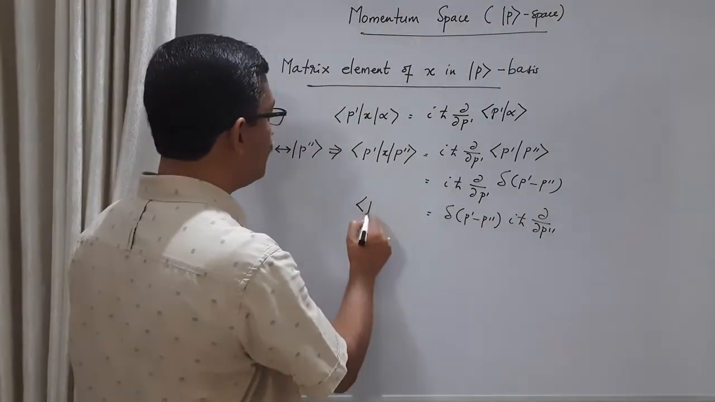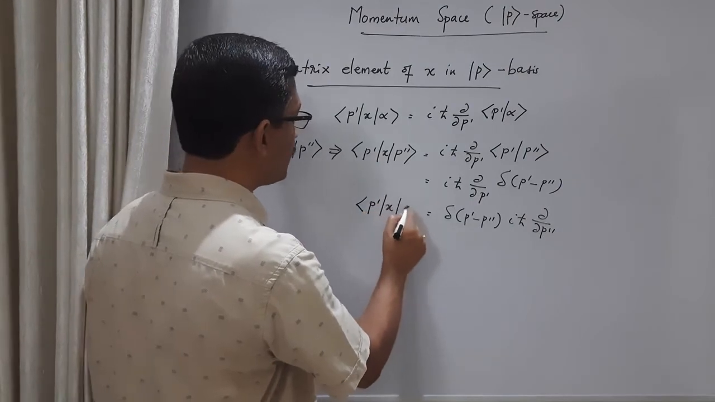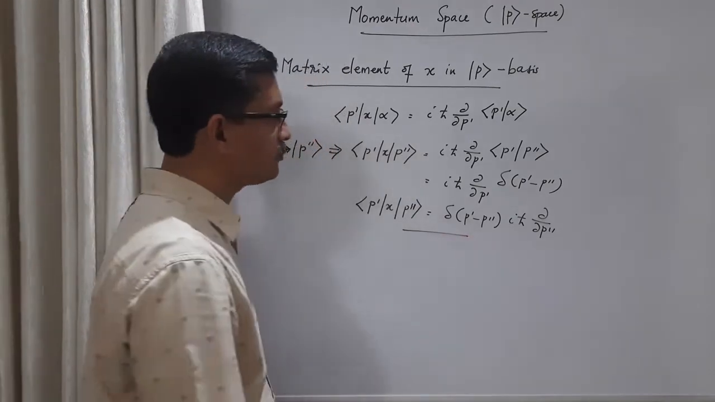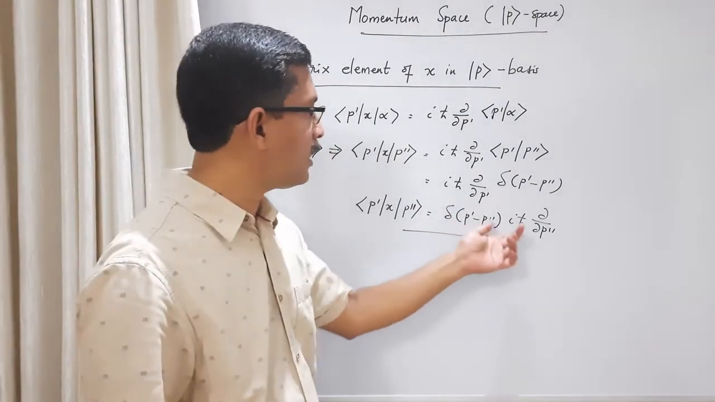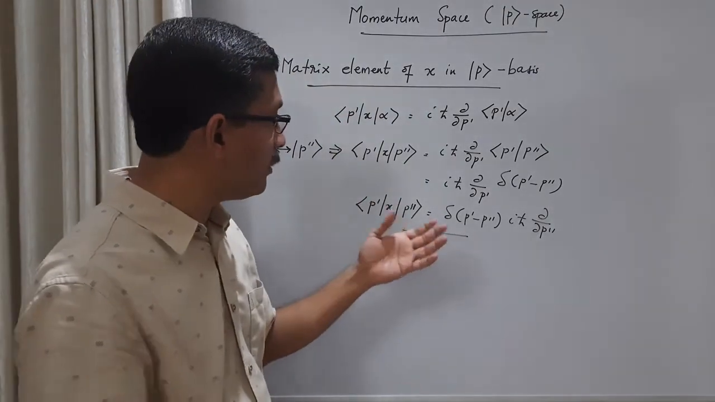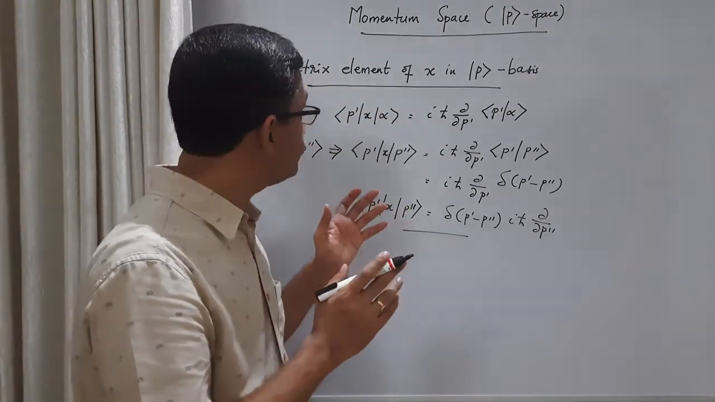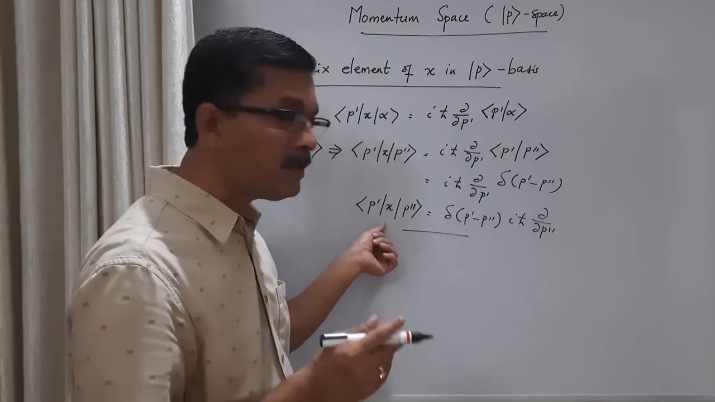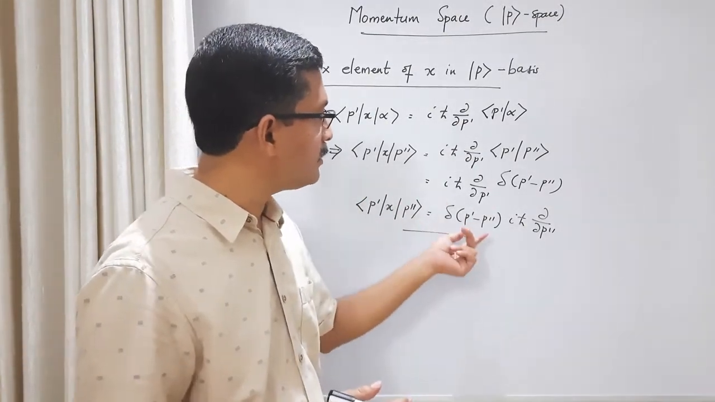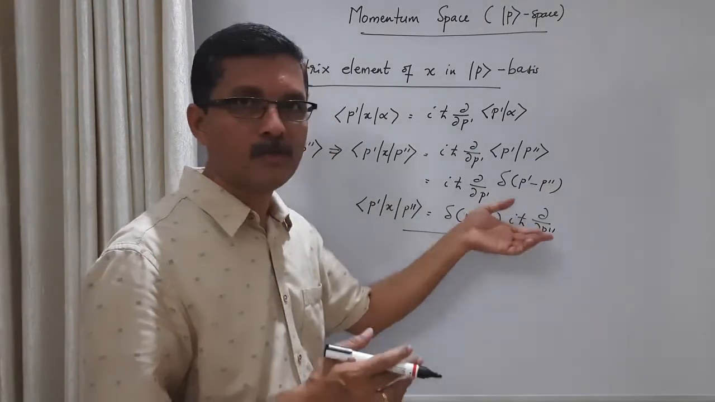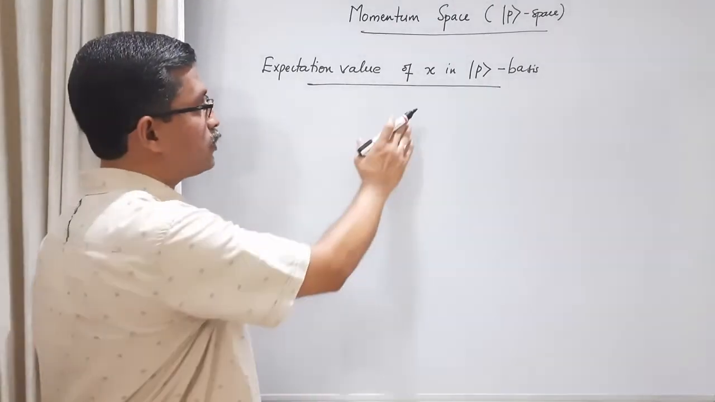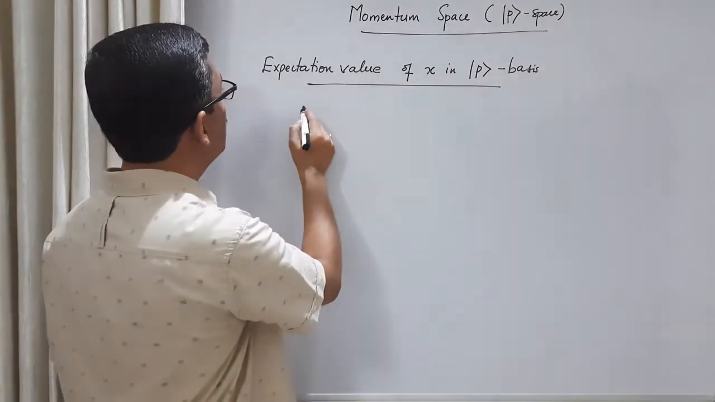So this is the matrix element of the position operator in momentum basis: Dirac delta function times iħ ∂/∂p''. And you can compare this with the matrix element of the momentum operator in position basis. You get a similar expression. The only thing is that here instead of iħ, you have minus iħ. That's all.